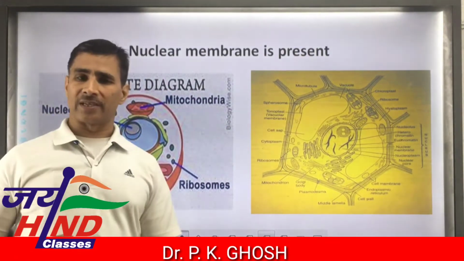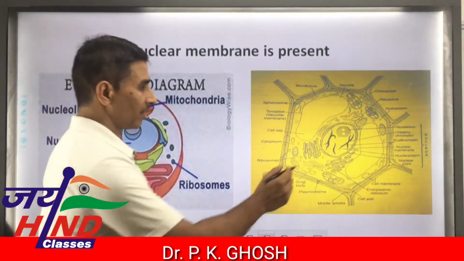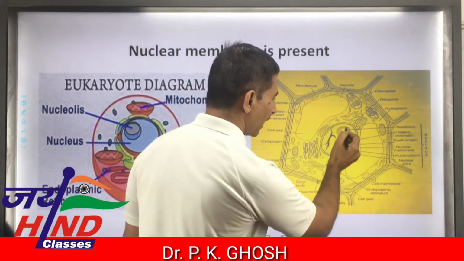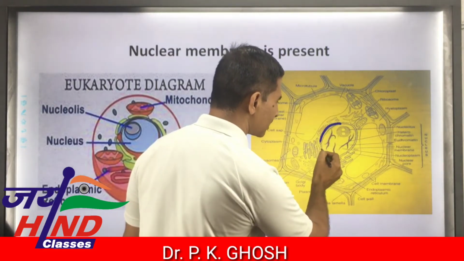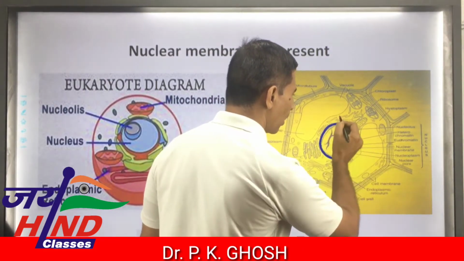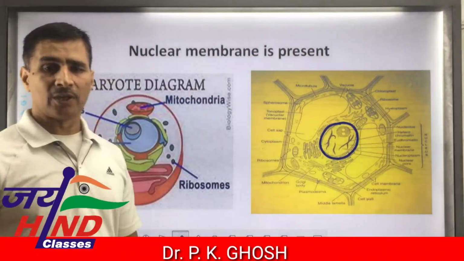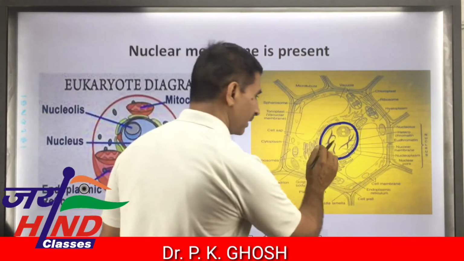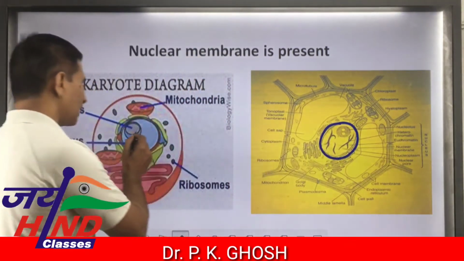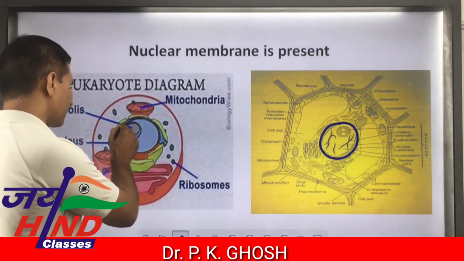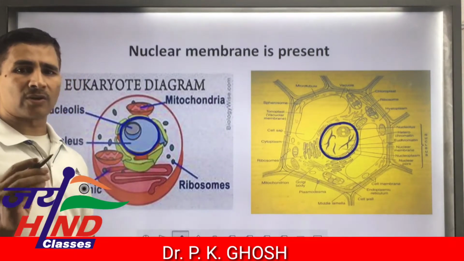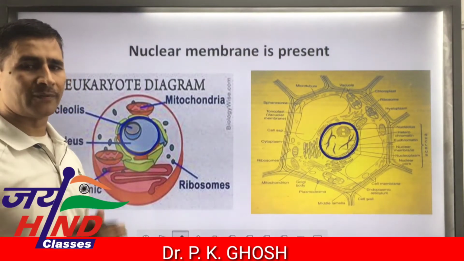Next feature of eukaryotic cell, nuclear membrane is present. If this is the nucleus, the surrounding wall is the nuclear membrane, or you can say nuclear envelope, nuclear wall, or karyotheca. It is present in plant cell as well as animal cell. Presence of nuclear membrane around the nucleus is also a characteristic feature of eukaryotic cell.